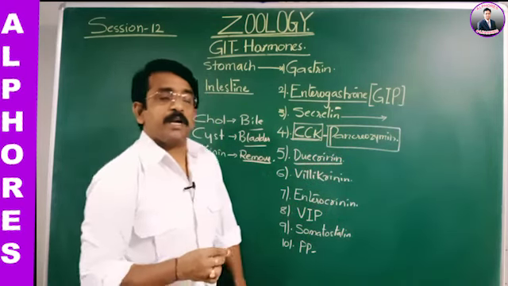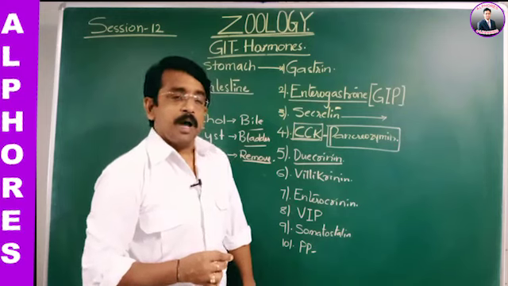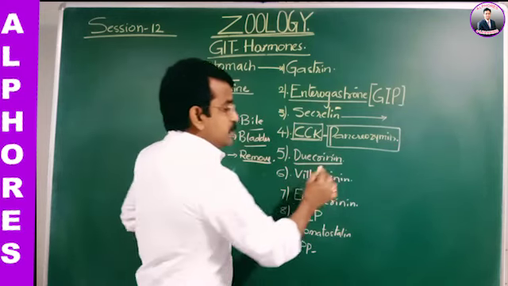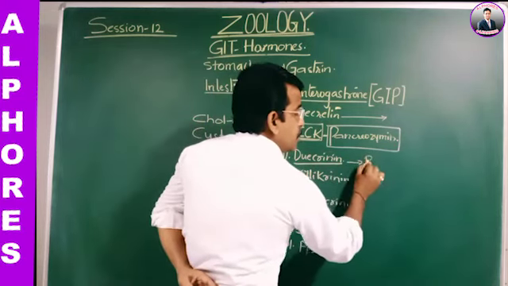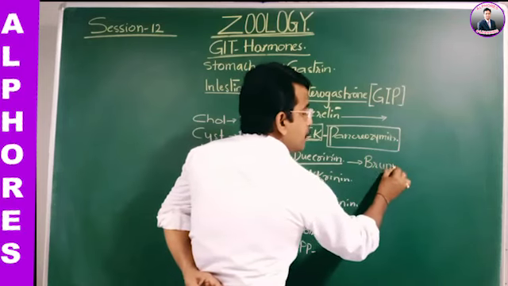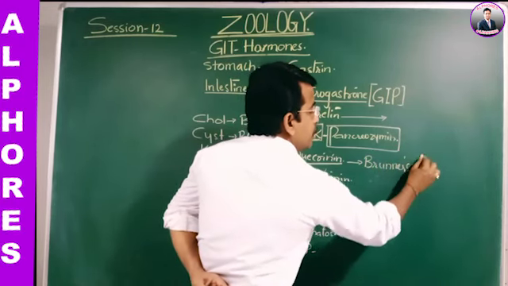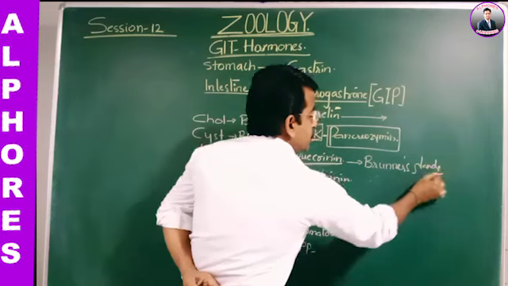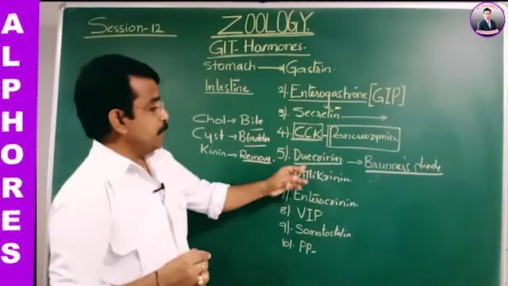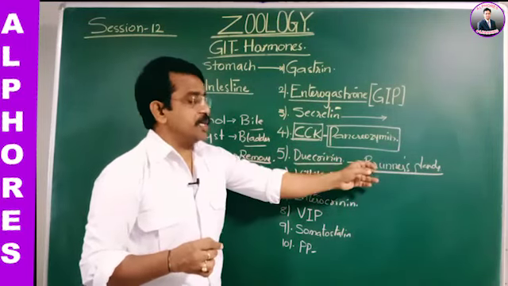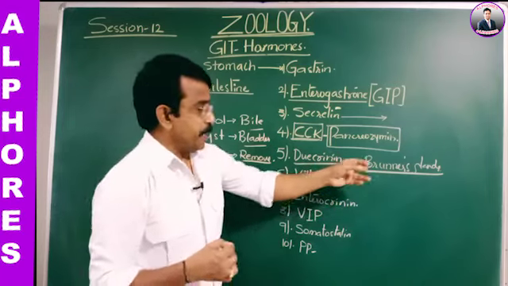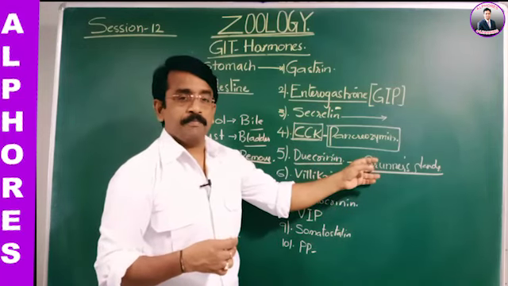Duocrinin is secreted from the duodenum, and this stimulates the duodenal gland or Brunner's gland. Brunner's gland, or the duodenal glands, are stimulated by duocrinin and secrete the juice, that is the mucus.